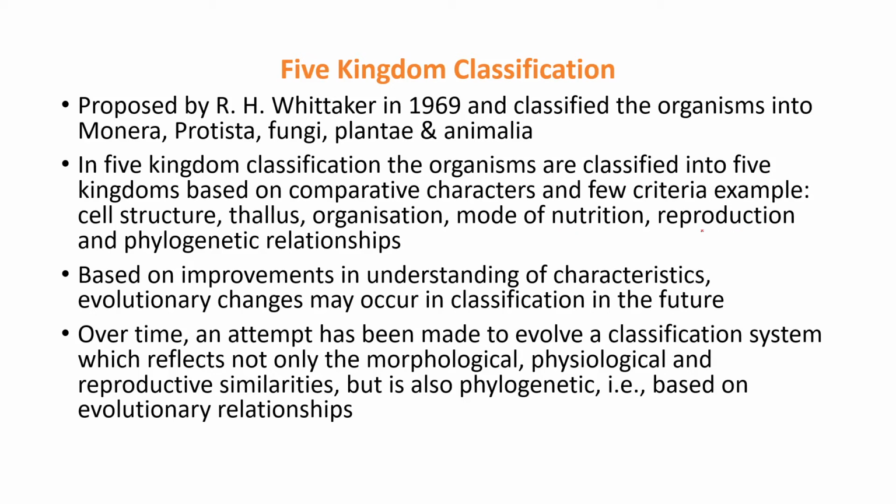Next, reproduction. Reproduction is also different in different organisms. For example, in plants there is asexual reproduction and also sexual reproduction. In human beings and higher animals, you will see a sexual mode of reproduction, and so on. Next, phylogenetic relationships. Phylogenetic relationships means how organisms are related. It means the ancestors. Previously there was one ancestor, and there were huge genetic changes or evolution in them, hence one organism is related to another organism in some way.